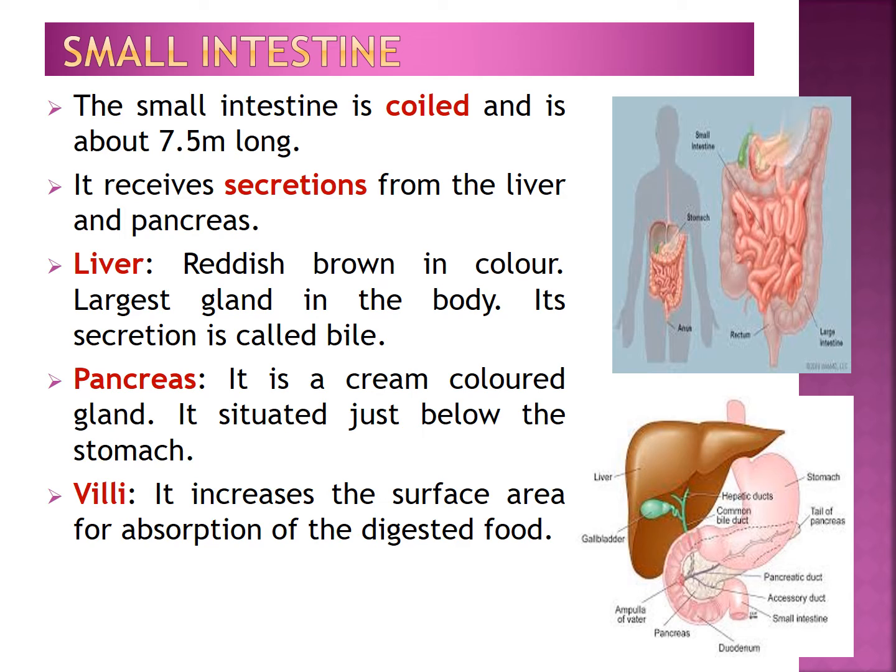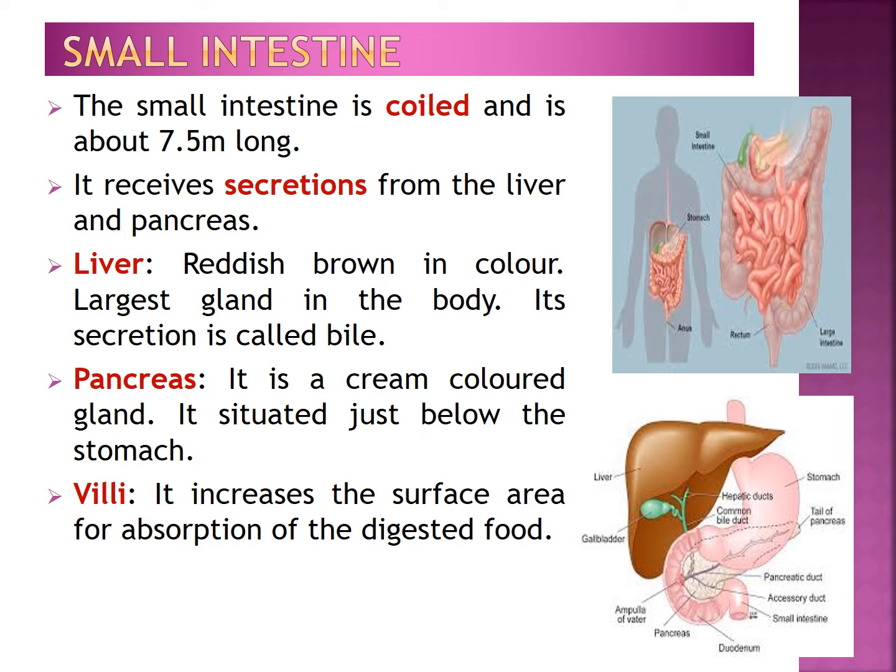The next gland is the pancreas. Just see where it is situated. And what is the color of the pancreas? It is a cream colored gland that is situated just below the stomach. The pancreatic juice acts on carbohydrates, fats and proteins and changes them into simpler forms.